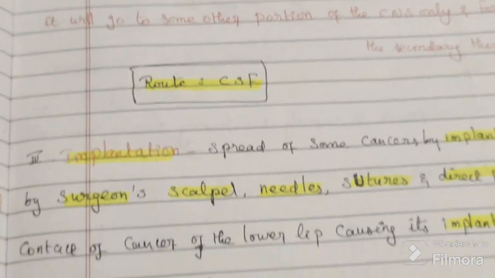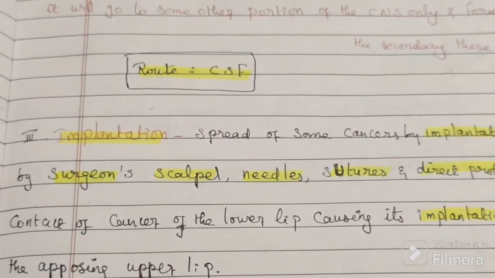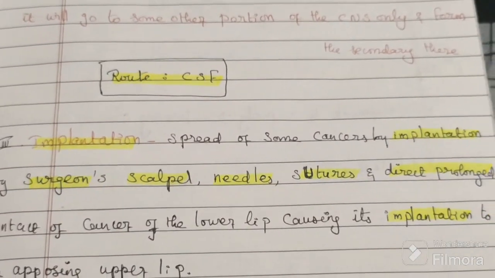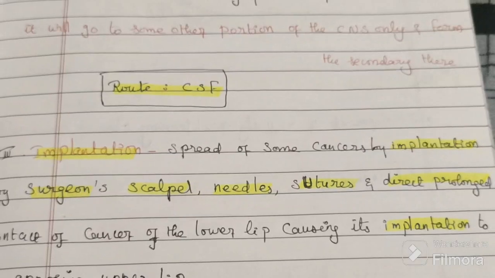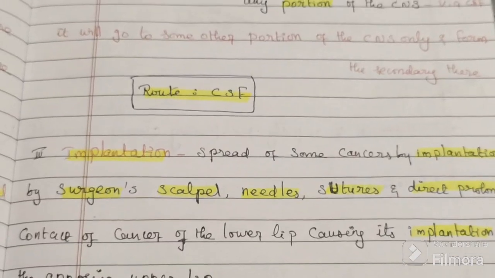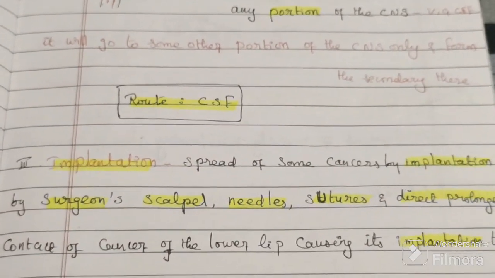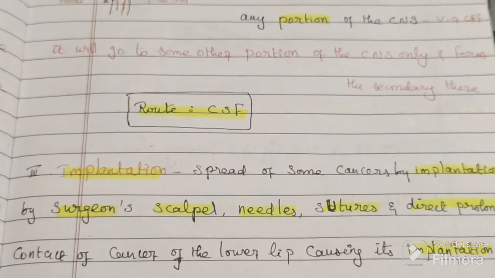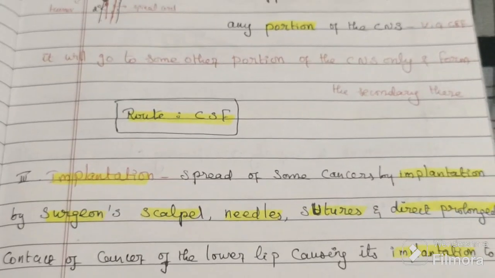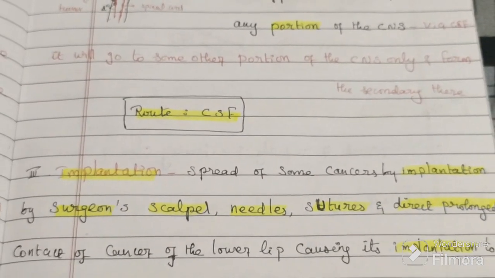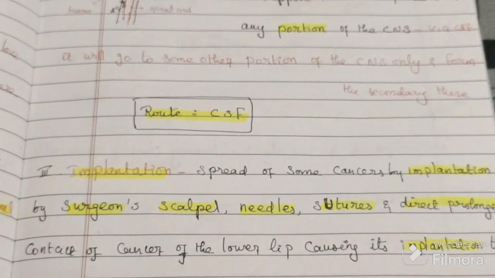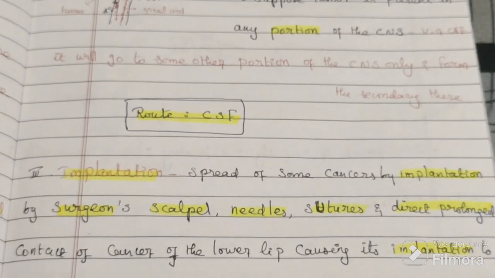The third thing is implantation. Implantation is the rarest of the rare. For example, there is a surgeon using a scalpel, a needle or a suture on a cancer patient, and at one site of that patient, without sterilizing or cleaning the scalpel, the same scalpel is used to cut some other site in that patient's body.